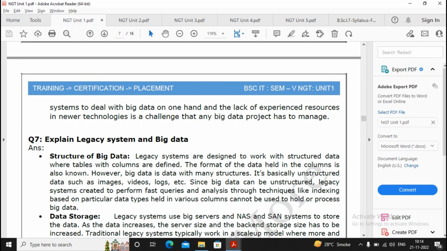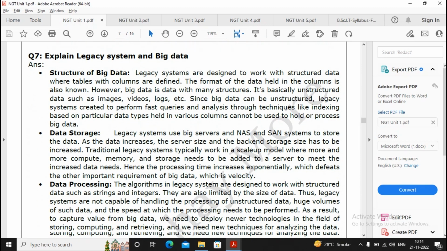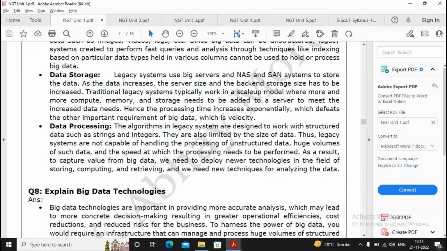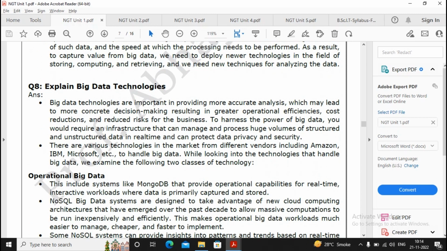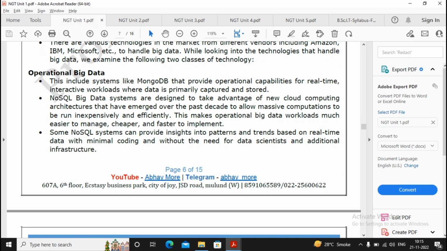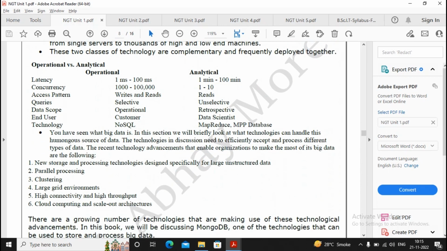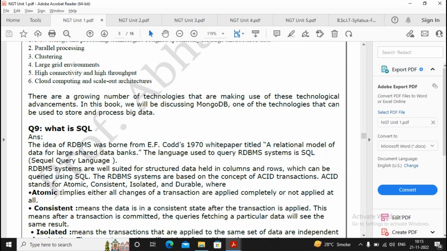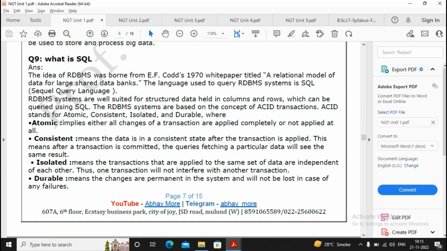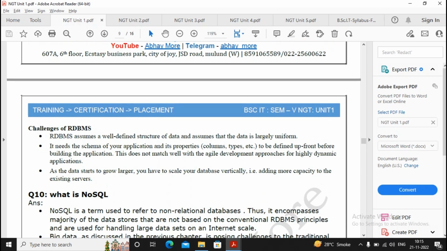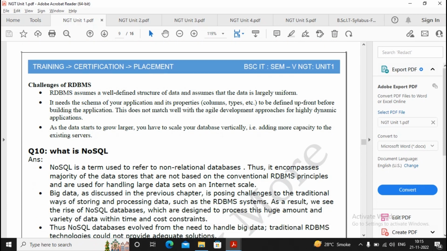Explain legacy system and big data. This is the historical part, but you can read it once. Explain big data technologies. In this, you will understand operational data and analytical data. So I advise you to prepare this answer properly. What is SQL? Everybody knows about SQL, so you can just read quite nicely about the challenges of RDBMS.